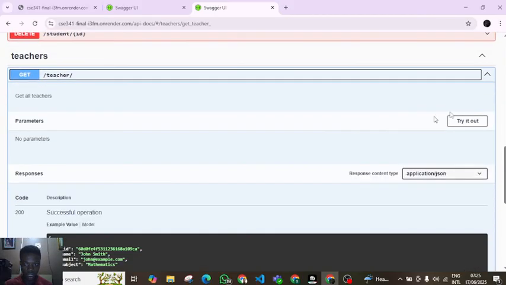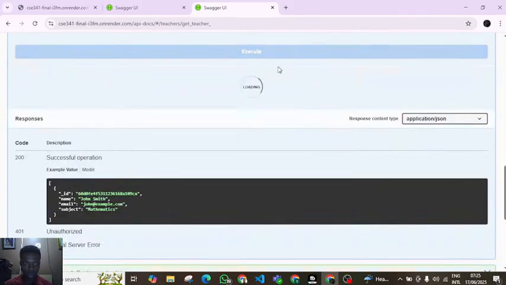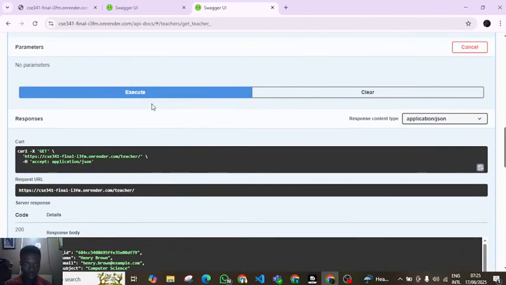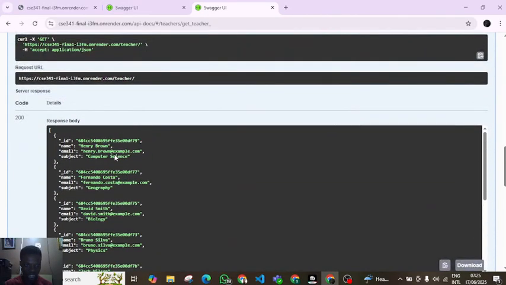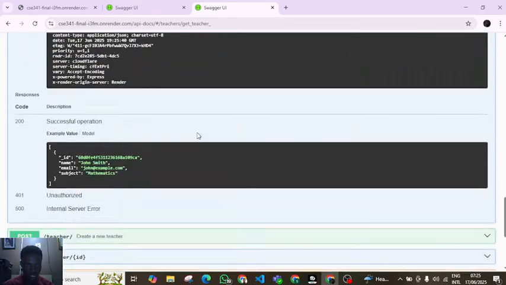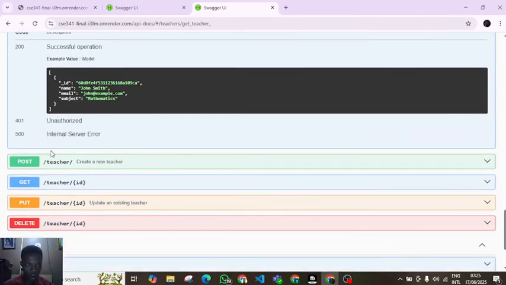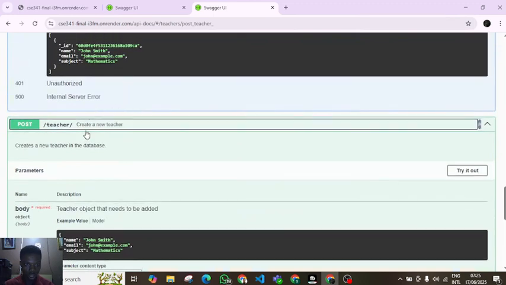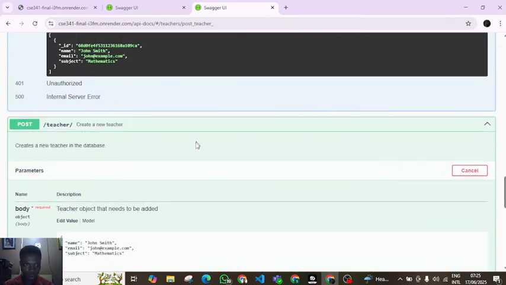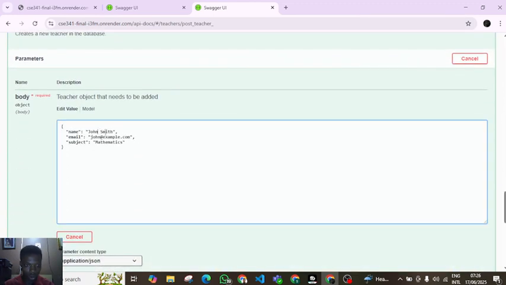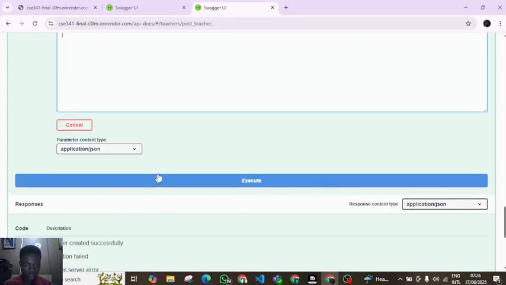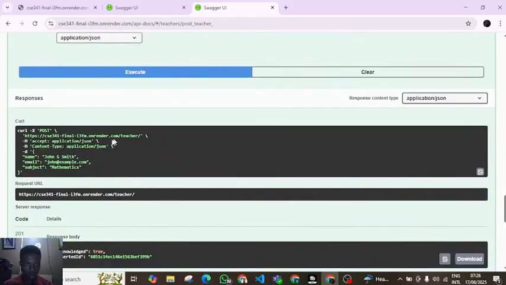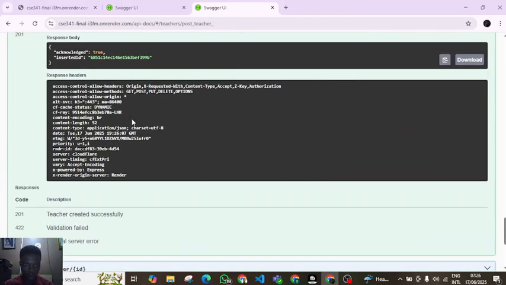Now let me try the get. Try it out. Execute. You can see that it has more than one array of data here. It has more than 2 arrays of data. So I'm going to copy this and I'm going to try the next one, which is the post. So I'll create new teachers. So try it out. John G. Smith G, and execute. You can see it worked perfectly well. I have permission to do that.